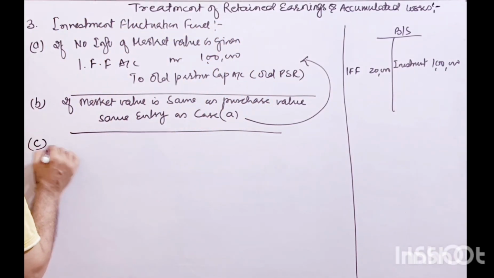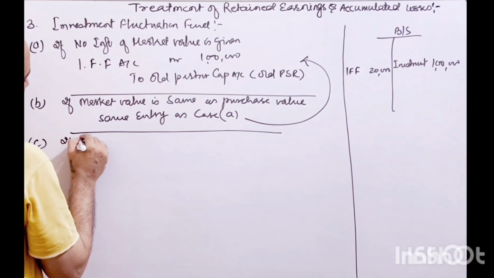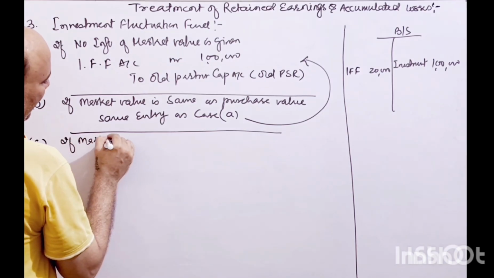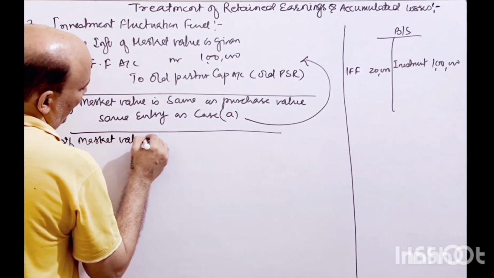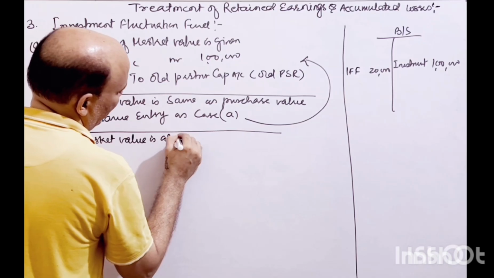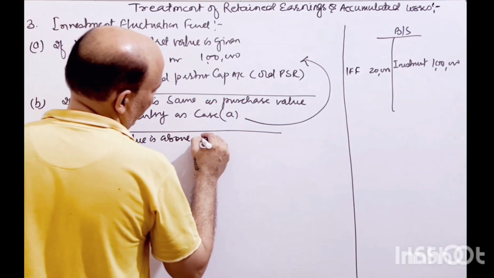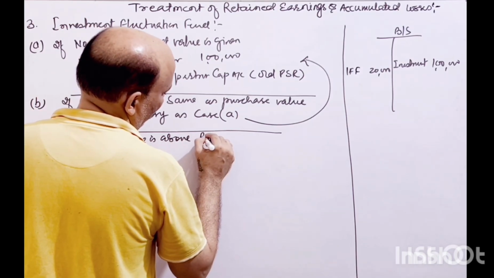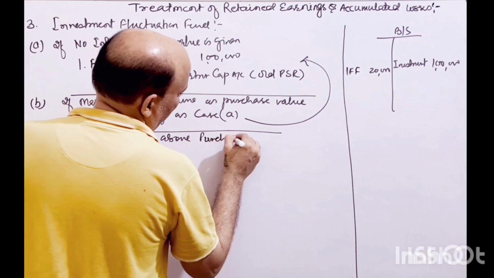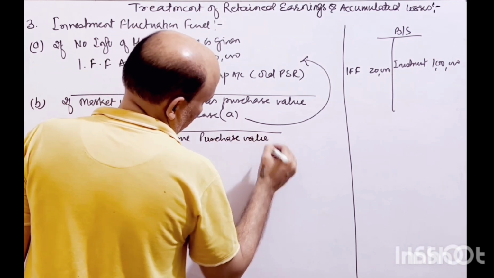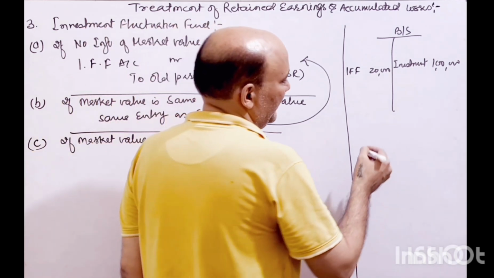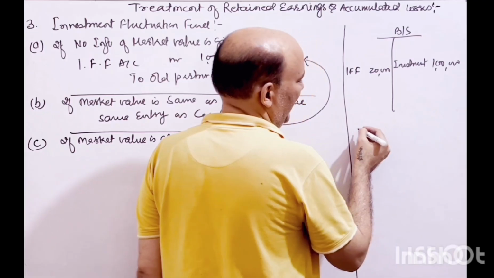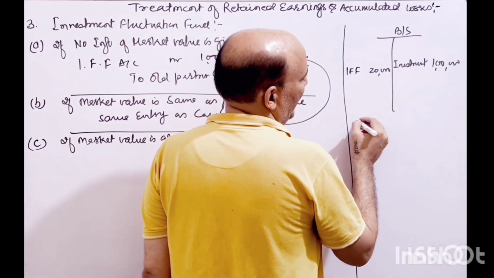In case C, if market value is above purchase value, it can happen, the market condition can take the value over the purchase value.